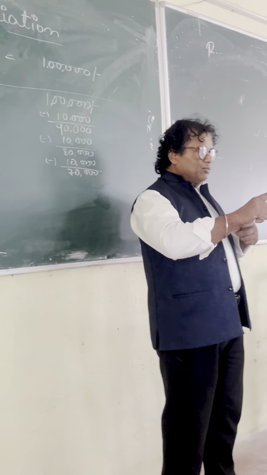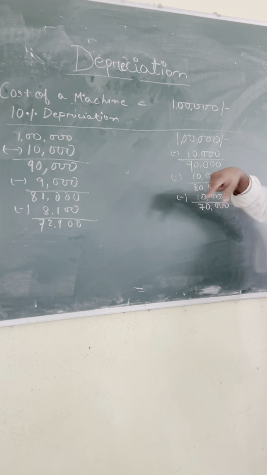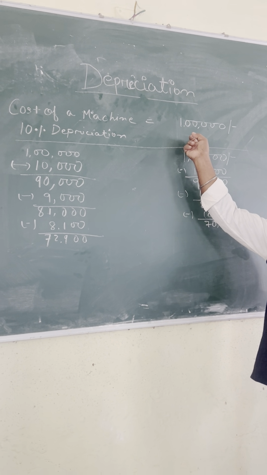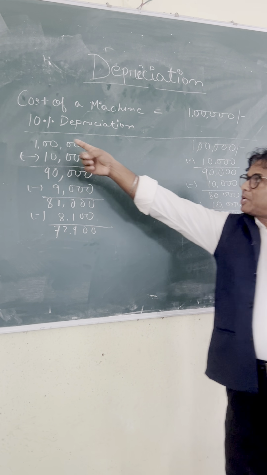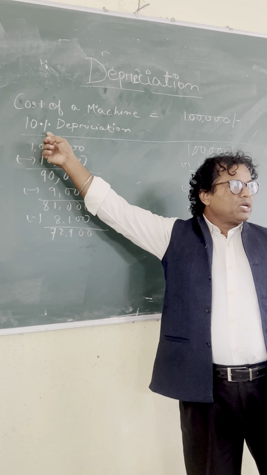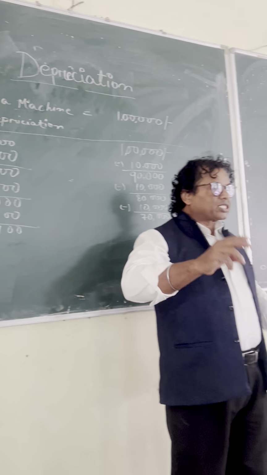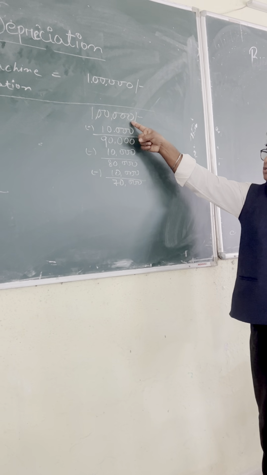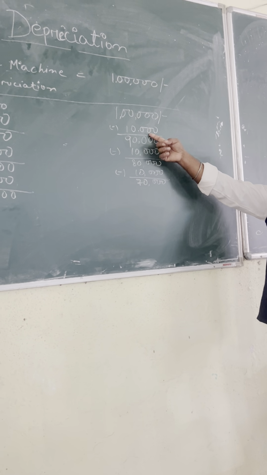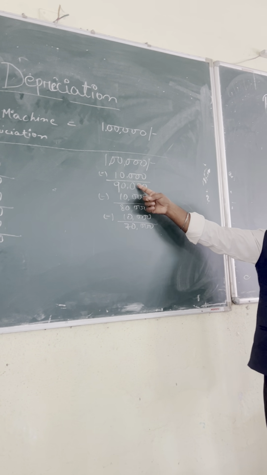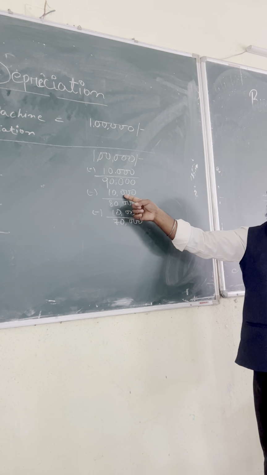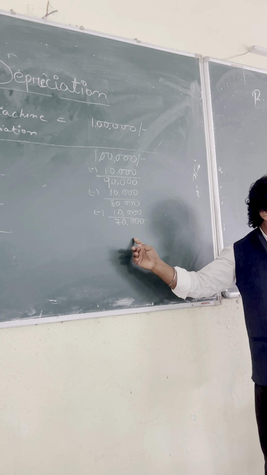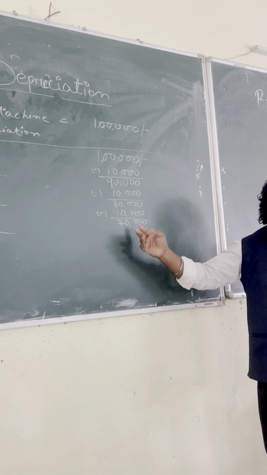Just see here, I'll tell you the names of the methods. Suppose in example, cost of the machine is 1 lakh, and suppose depreciation is 10%. Now this 10% can be calculated basically in two ways. How? See what is done here. I have taken 1 lakh as the cost of the machine. Then 10% of 1 lakh is 10,000. I have deducted. Again 10% of 1 lakh is 10,000. I have deducted. Again 10,000 I have deducted. I can go year after year. This is one method. If you say only 10%, this is one method.